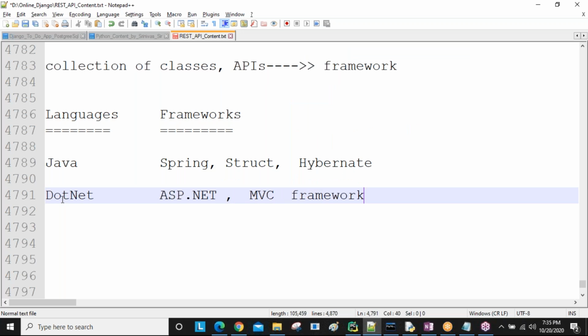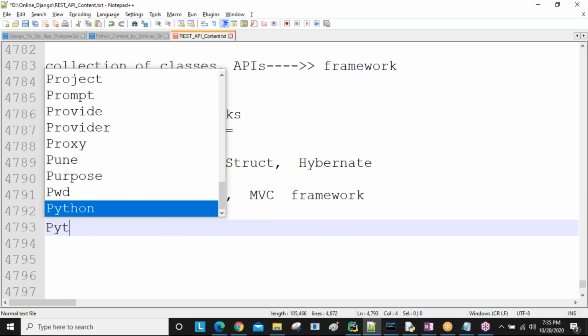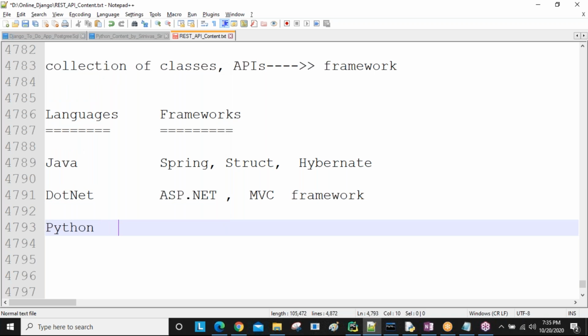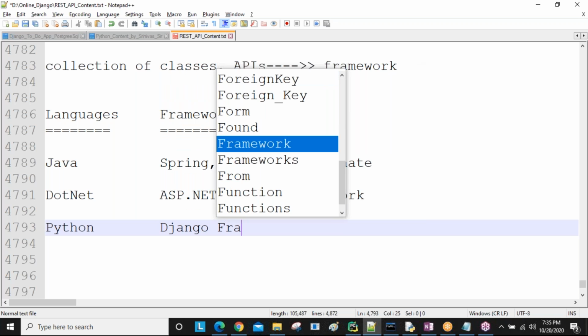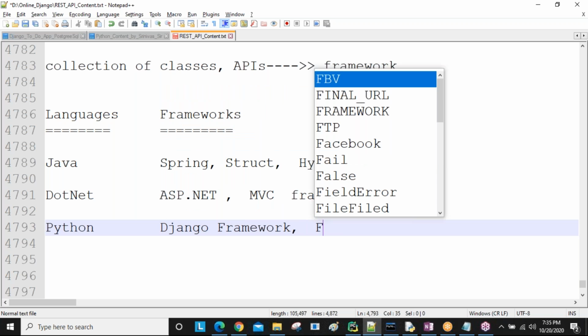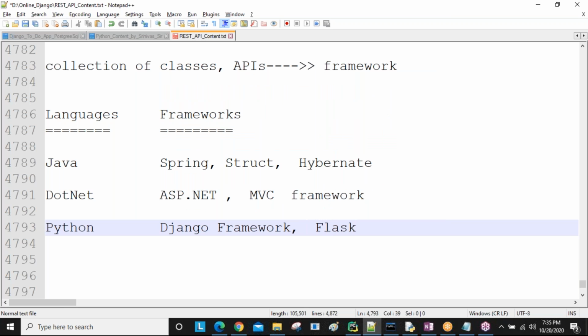We are Python developers, sir. You are learning the Python language, and we are going to learn any one Python-related framework. Django is a framework, and Flask is a framework. Not only these, so many are there.